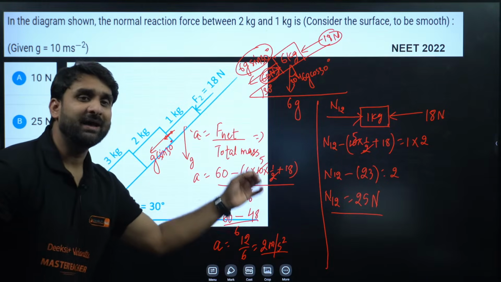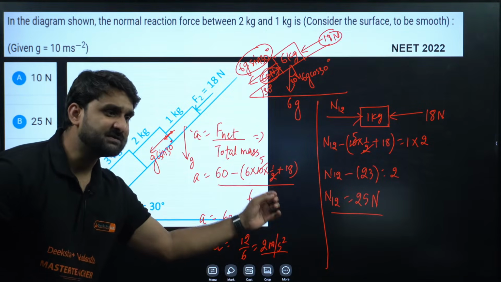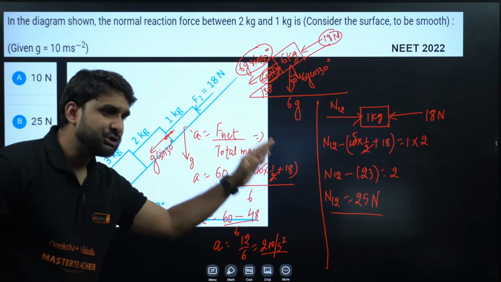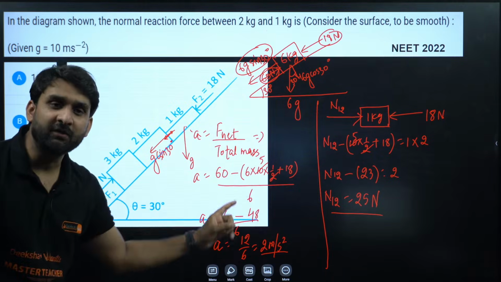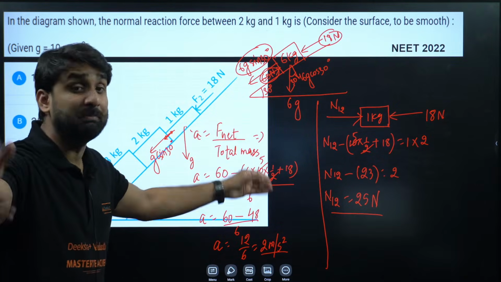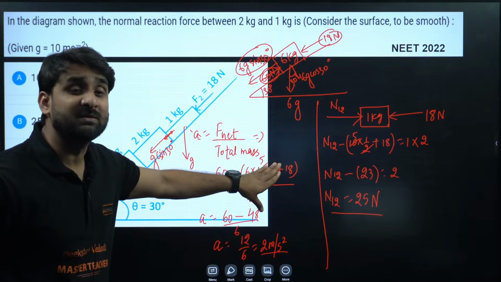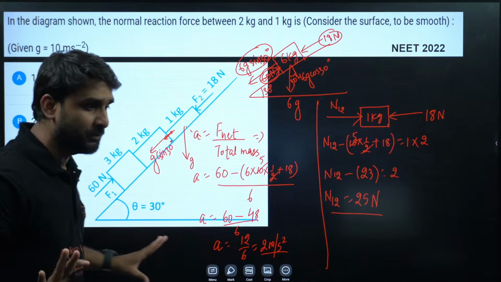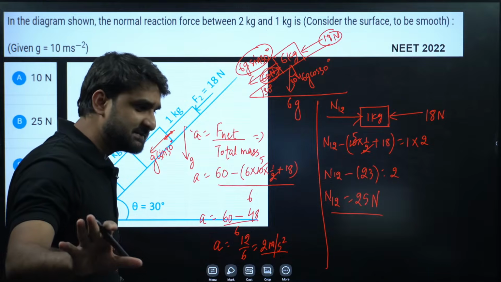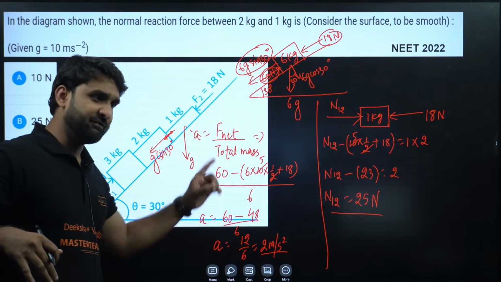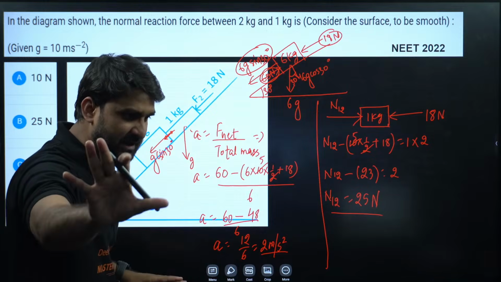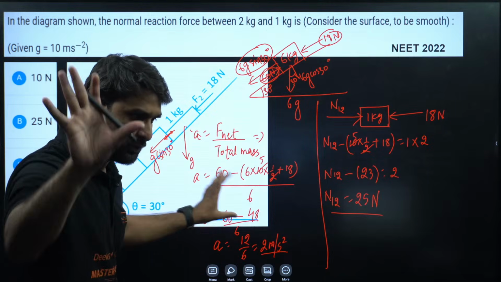I hope everyone's doubt is now clear. No doubt will be there. Shiva, any problem to anyone? If anyone from you is having any kind of doubt or problem here, please let me know. I can repeat the solution again and again for you. I will not be bothered. Yes, my dear, you can ask me. If everything is clear, we can move ahead to the next question. Please write in the chat section, yes sir, concept is clear, we can move ahead to the next question.